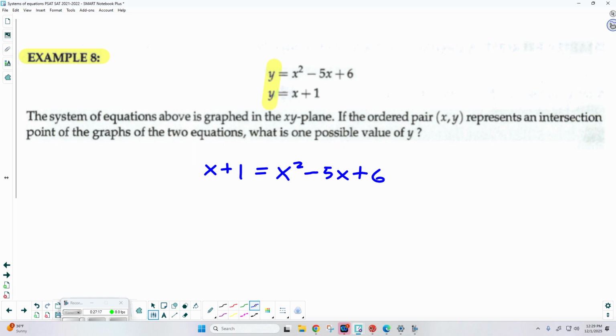Okay. And then we go ahead and do a little bit of cleanup here. Let's remove everything from the left side. So the x squared is going to stay the same. Negative 5x minus x, that's a negative 6x. And then I got a 6 minus 1, so that's going to be a plus 5. Is everybody okay with what I've done? Well, this is another simple trinomial. What two numbers will multiply to give me a positive 5, but add to give me a negative 6?